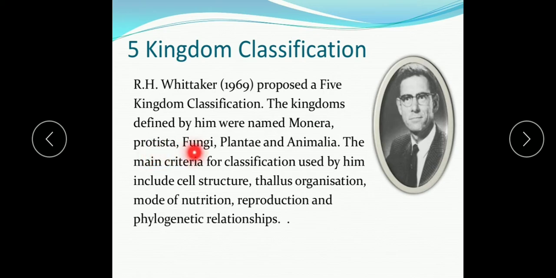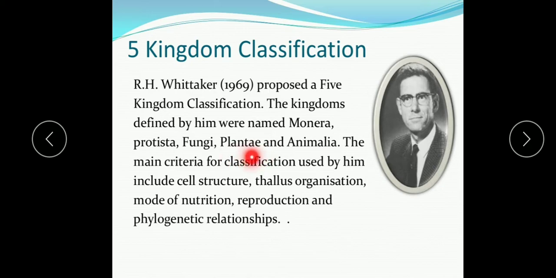Then the third kingdom, fungi. Fungi are eukaryotic, multicellular and have a chitinous cell wall, which means their cell wall is made up of chitin. They are non-motile and their mode of nutrition is heterotrophic. You know children, heterotrophic means they cannot make their own food and depend on other organisms for food, and autotrophic are those able to synthesize their own food, like plants. So fungi are heterotrophic. Then Plantae are eukaryotic, multicellular with a cellulosic cell wall.